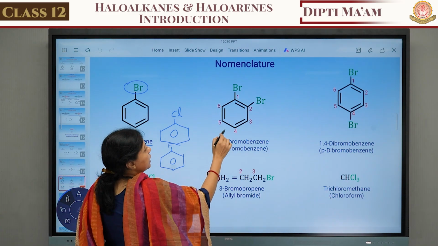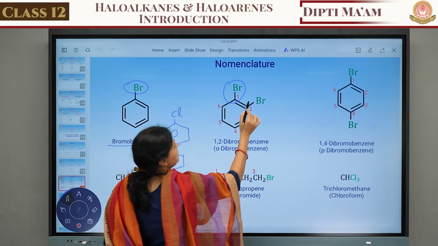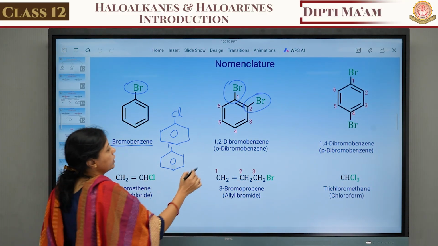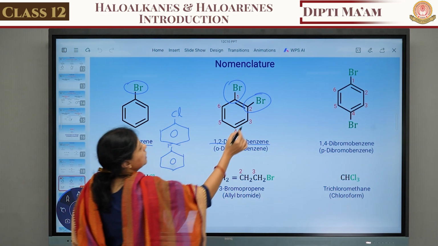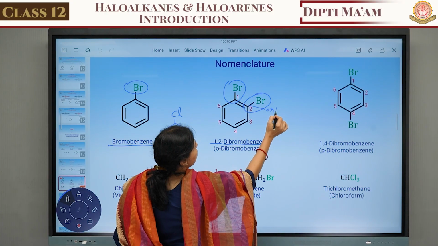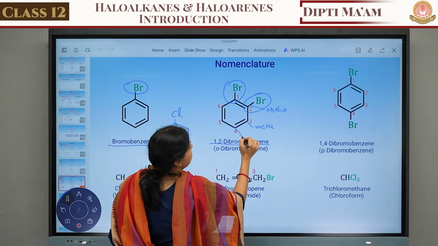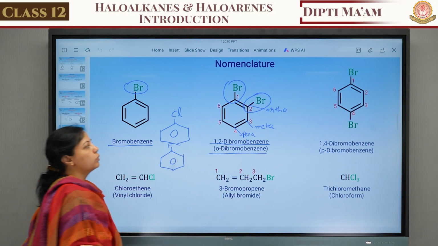Now here again the benzene ring is there. At the first position a bromine group is attached, and at the second position a bromine group is attached. So it is known as 1,2-dibromobenzene. Otherwise this position is known as ortho, this is meta and this one is para. So another name is ortho-dibromobenzene.